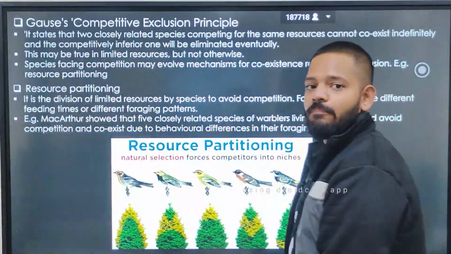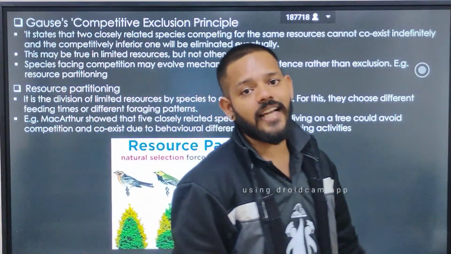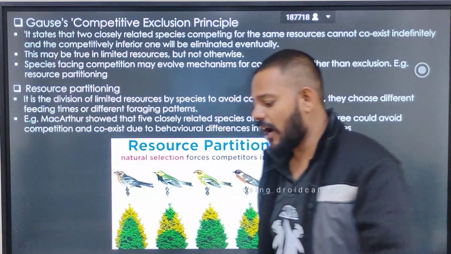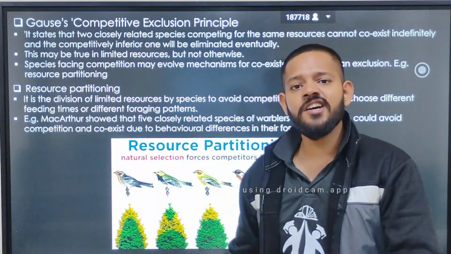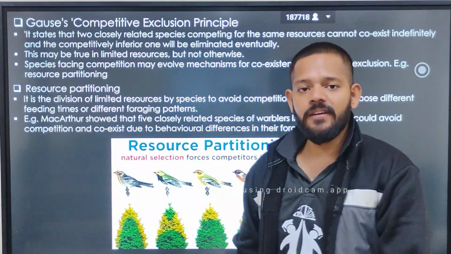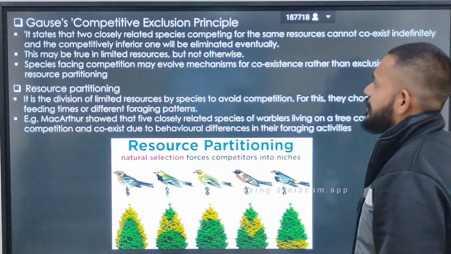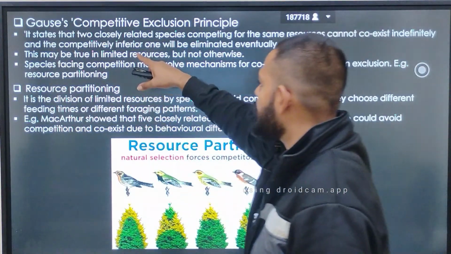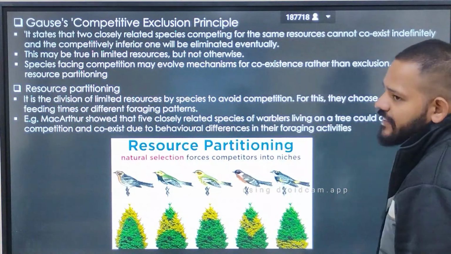This is the example of competition, that the tortoise does not carry out that competition, it is removed from the ecosystem. The one who wins the competition remains inside the ecosystem. Now, Gause's competitive exclusion principle. It states that two closely related species competing for the same resource cannot coexist.